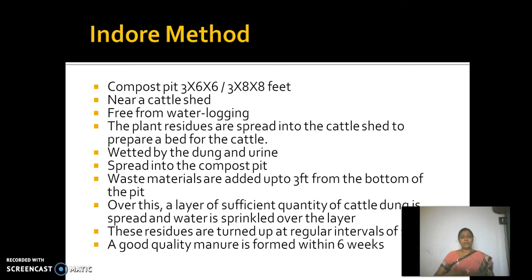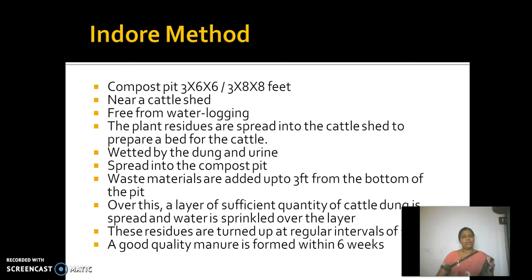So after the agricultural waste, plant litter, dried leaves, coconut leaves, all these agricultural wastes are collected and spread evenly in the cattle shed, and allowed to be wetted by the cow dung as well as the cow urine. After some time, you collect all the agricultural waste back and spread it into the compost pit, putting all the waste materials up to 3 feet from the bottom of the pit, and over this again a layer of sufficient cattle dung is spread